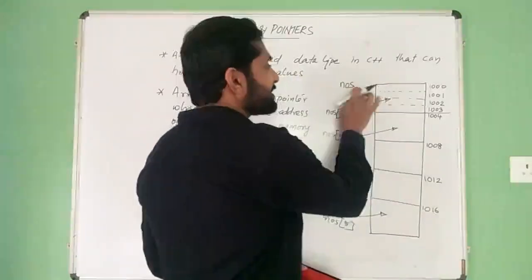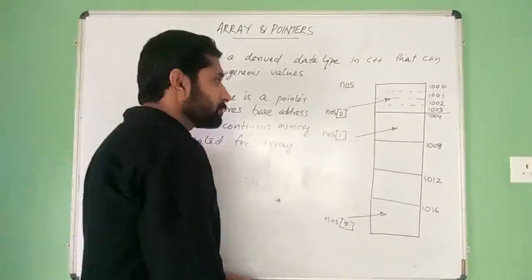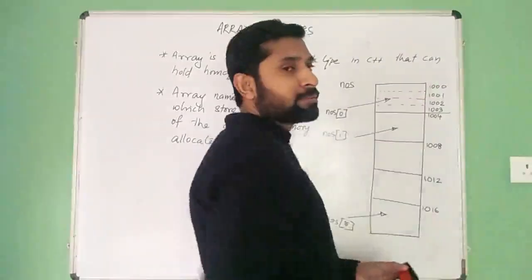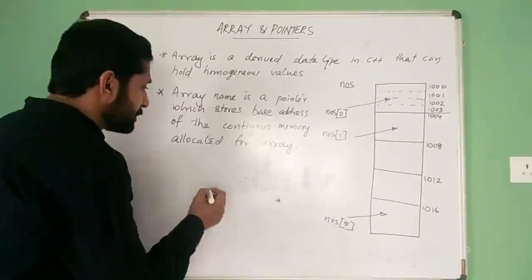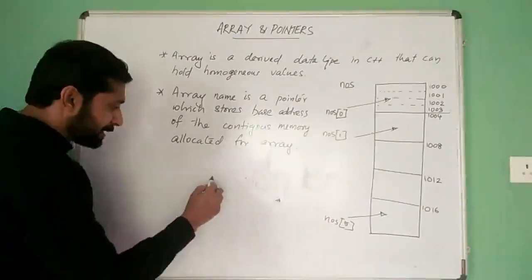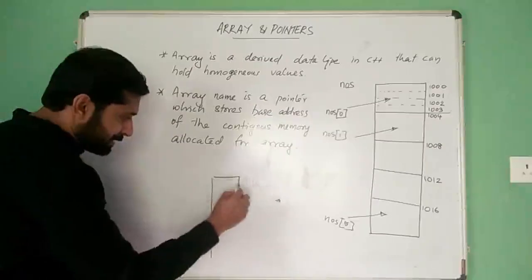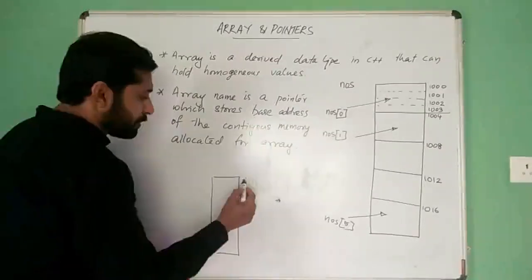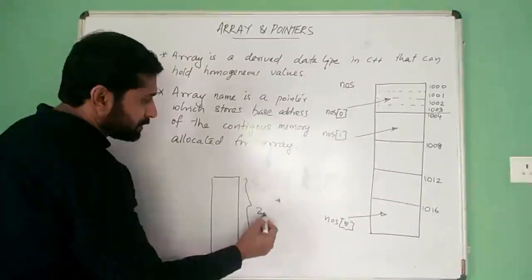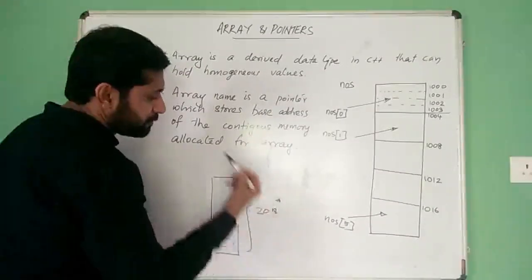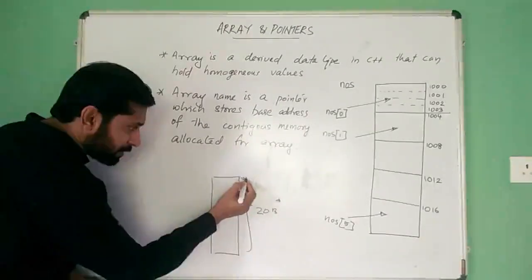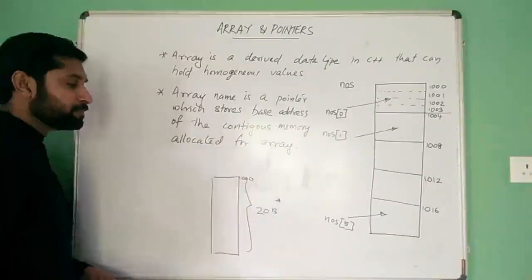So this NOS is a pointer. NOS holds this 1000. So this will be something like this. This is the entire array. That is, we have here 20 bytes, and here it starts from the 1000 byte.